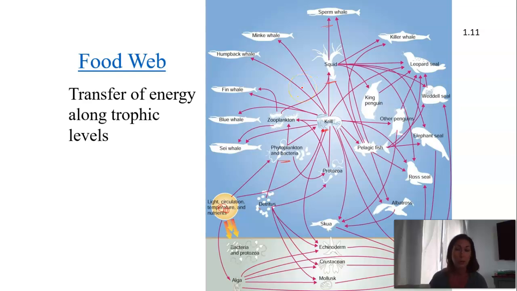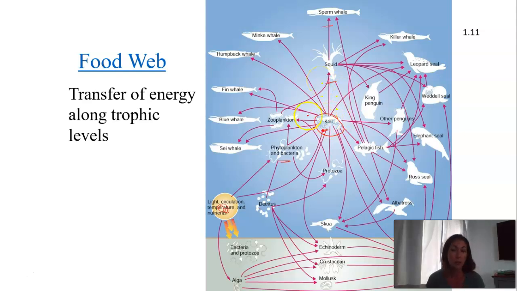So being able to pull a food chain out of a diagram like this is an important skill, but also being able to interpret a food web, because a food web gives you a lot more information than a food chain does. Like for instance, if you take a look at the krill right here, within that food chain that I pulled out from light to phytoplankton to krill to squid to whale, you didn't really quite see the importance of the krill.